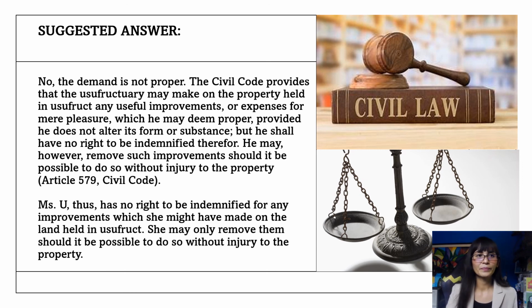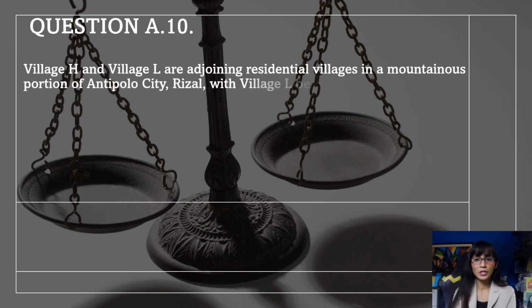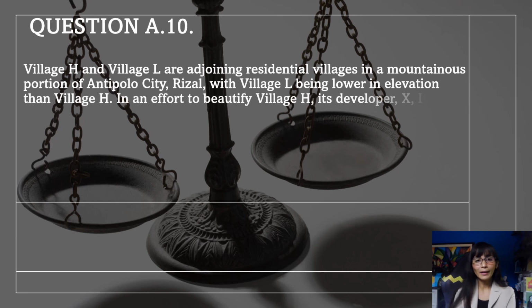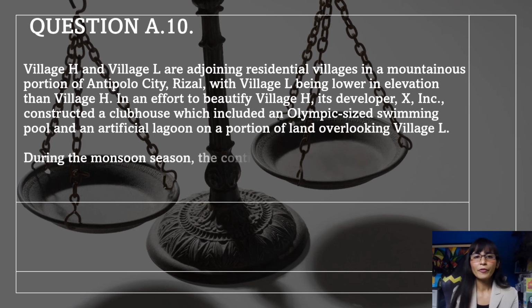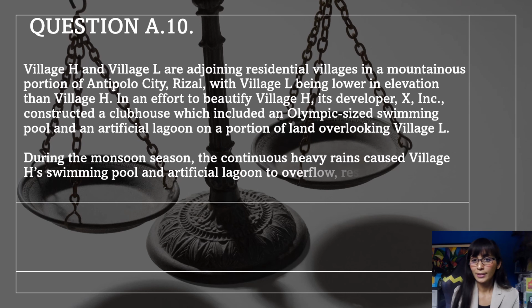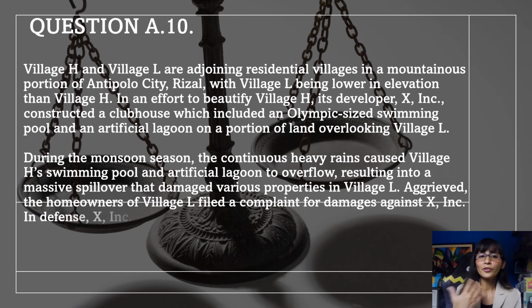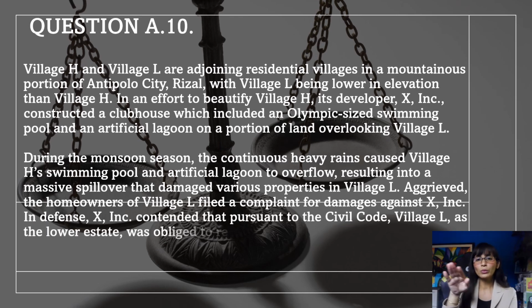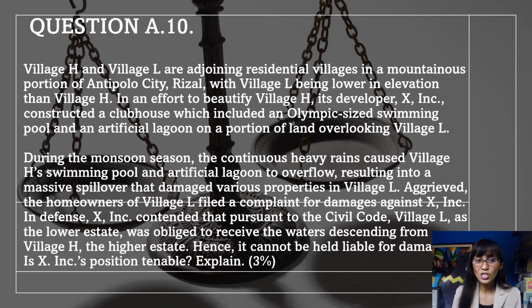Number 10, Village H and Village L are adjoining residential villages in the mountainous portion of Antipolo City, Rizal, with Village L being lower in elevation than Village H. In an effort to beautify Village H, its developer X Incorporated constructed a clubhouse which included an Olympic-sized swimming pool and an artificial lagoon on a portion of land overlooking Village L. During the monsoon season, the continuous heavy rains caused Village H's swimming pool and artificial lagoon to overflow, resulting in a massive spillover that damaged various properties in Village L.